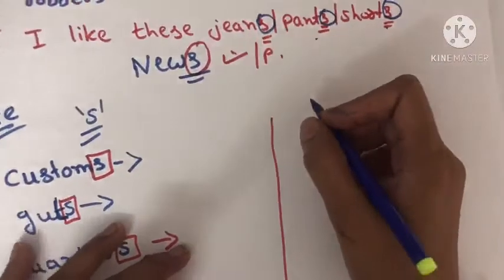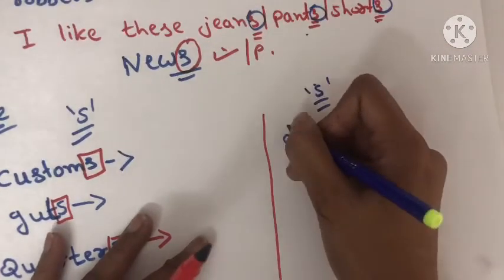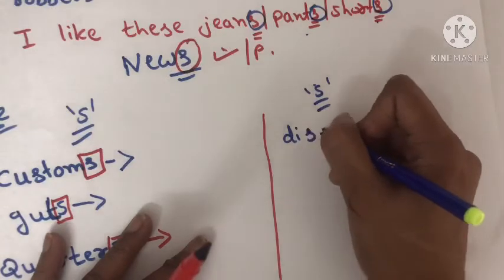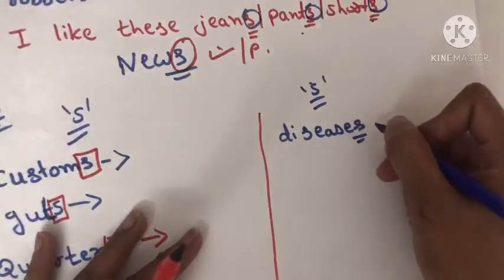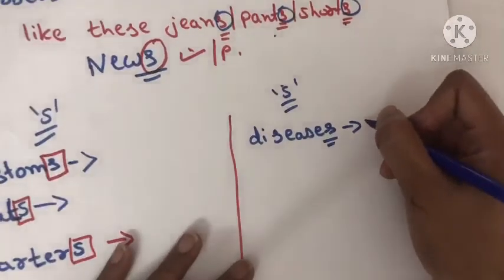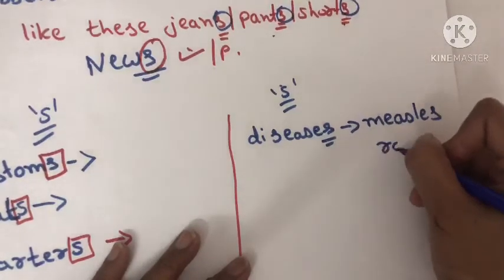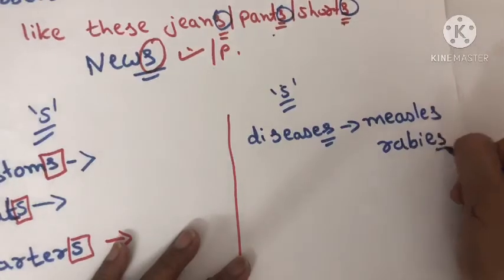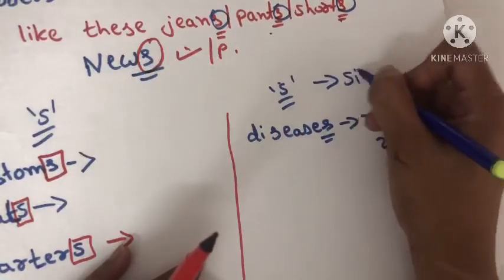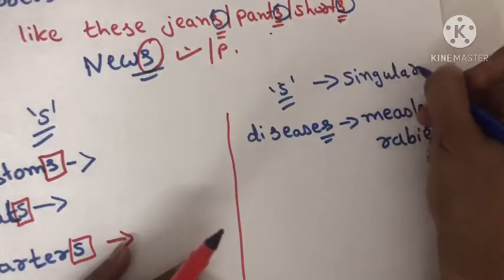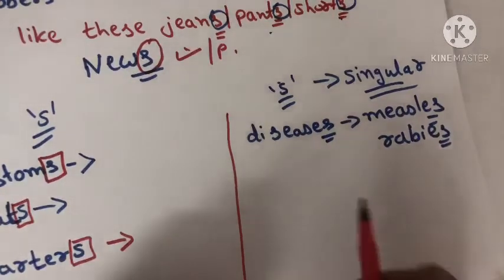In the same way, we have some singular nouns that also have s at the end, like the word disease. In some names of diseases we do have that, like measles or rabies. These words also have s or es at the end, even though they are singular nouns.